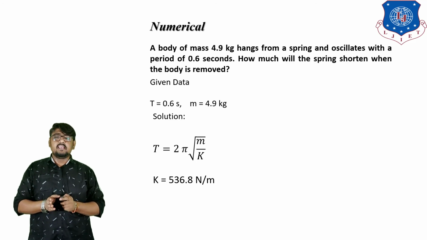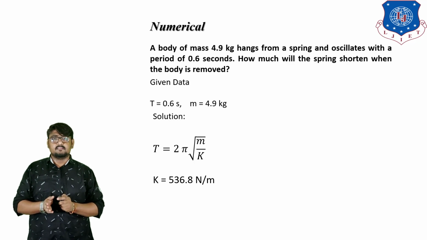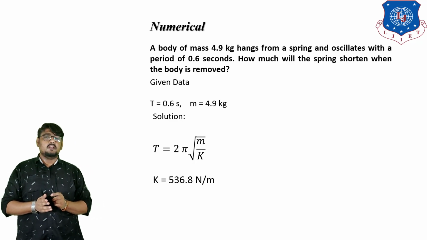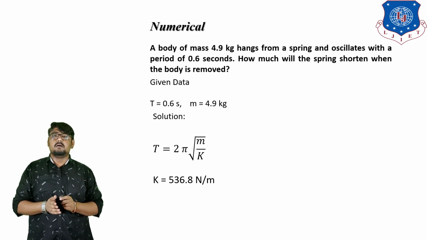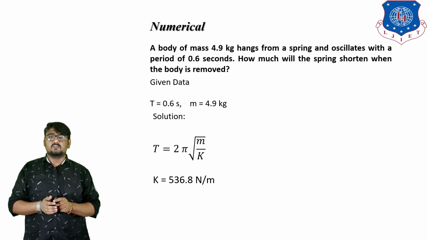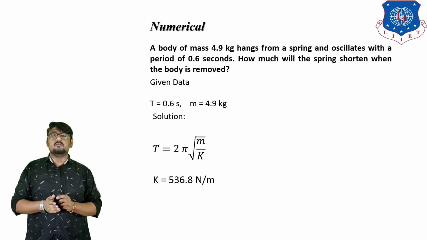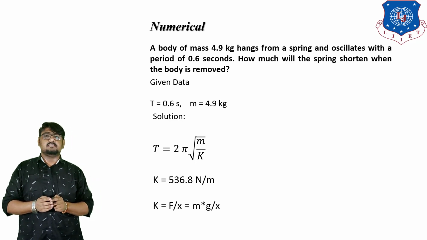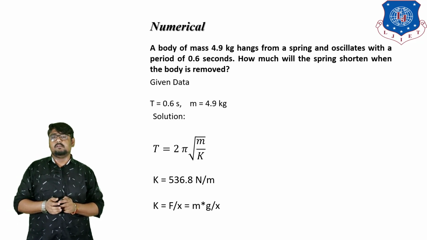k is known as the stiffness, that is force per unit length. So we can write k = F/x. And also we have F = mg, mass times gravitational acceleration. So k = mg/x. On placing the values, we get x = 8.9 centimeters.